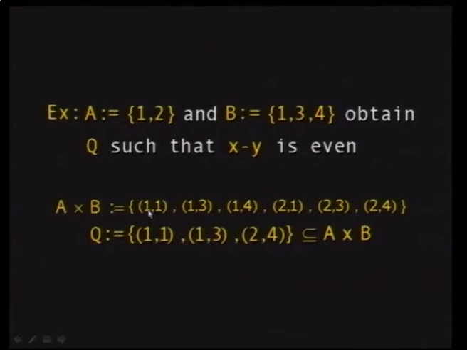So which do you choose? 1 minus 1 is equal to 0, so this is even. And 1 minus 3 also is even. 1 minus 4 is minus 3, so it's not even, and you don't take it. 2 minus 1 also not, 2 minus 3 also not, but 2 minus 4 is minus 2, which is even. So here you are only left with 3 elements, and you denote them by the set Q, having 3 elements. It's a subset of the Cartesian product, and only those which satisfy the relation that X minus Y is even.